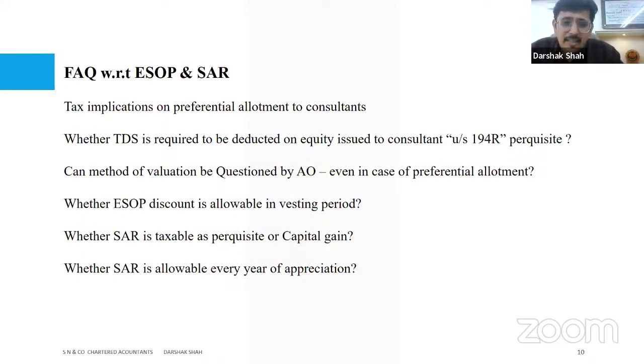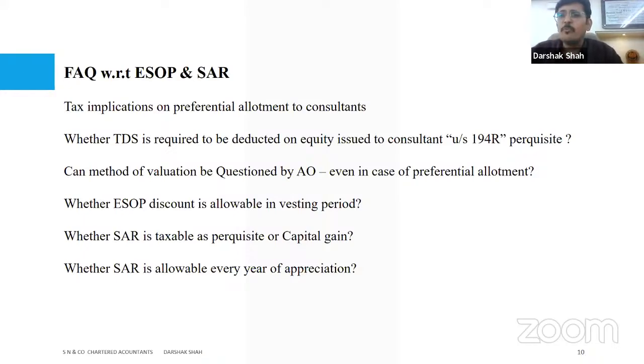Whether SAR is taxable as perquisite or capital gain. This was one of the questions we discussed while I was talking about phantom: whether this will be considered as business income, salary, or capital gain.